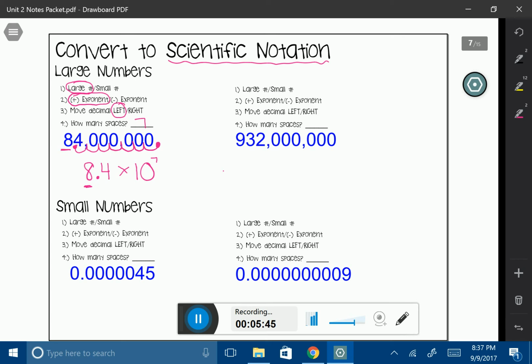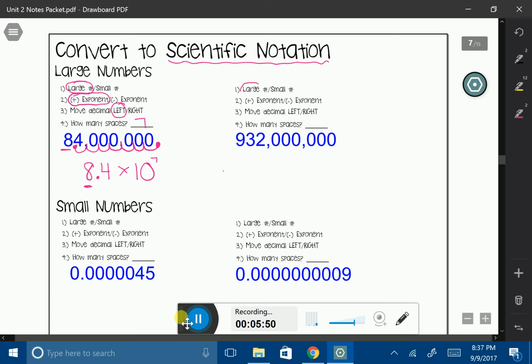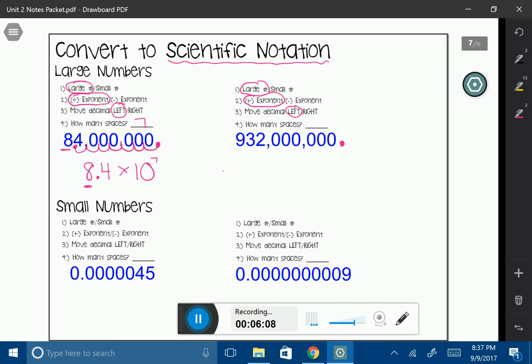Okay, let's try another big number. All right, so I just answered that. This is a large number, which means I'm going to have a positive exponent. I'm going to move my decimal to the left because remember, I don't have a decimal, so I'm going to put it right here, and I need to move it to the left. How many spaces? Well, let's go figure that out.